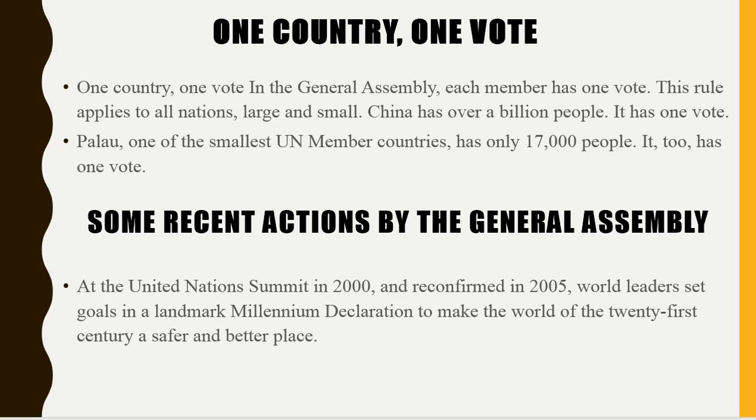Some recent actions by the General Assembly were at the United Nations Summit in 2000, reconfirmed in 2005. World leaders set goals in the landmark Millennium Declaration to make the world of the 21st century a safer and better place. The Millennium Development Goals ran from 2005 to 2015 and then expired. After that, the Sustainable Development Goals for 2016 to 2030 were decided, also by the General Assembly.